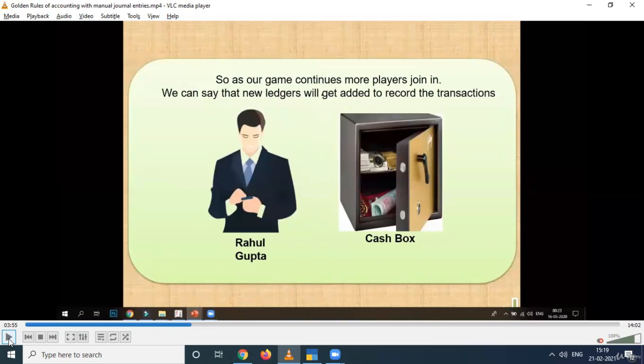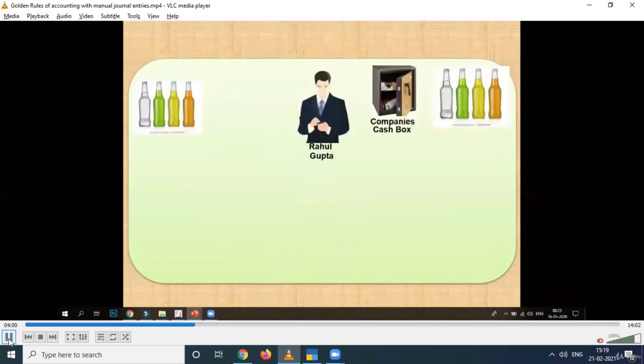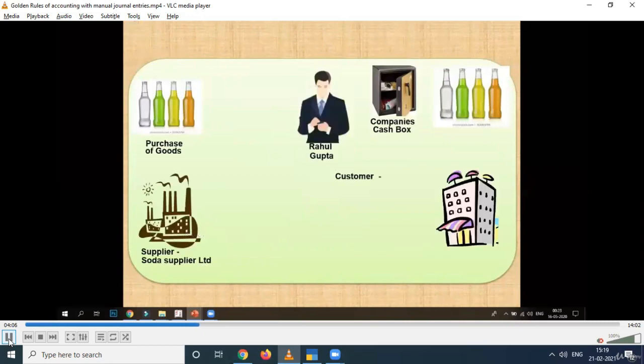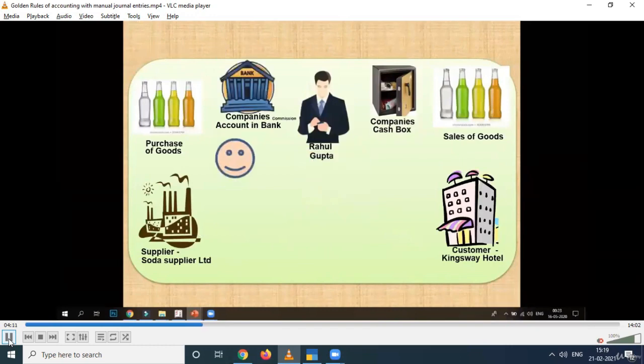So here we now have two ledgers with us: the first ledger belongs to the owner of the company, Rahul Gupta, and the second one is the cash box of the company. Simple. I hope you understand about the ledgers. This is how we'll play the game, and one by one more and more ledgers, more and more players in respect to the playground, will enter our company and join one by one.